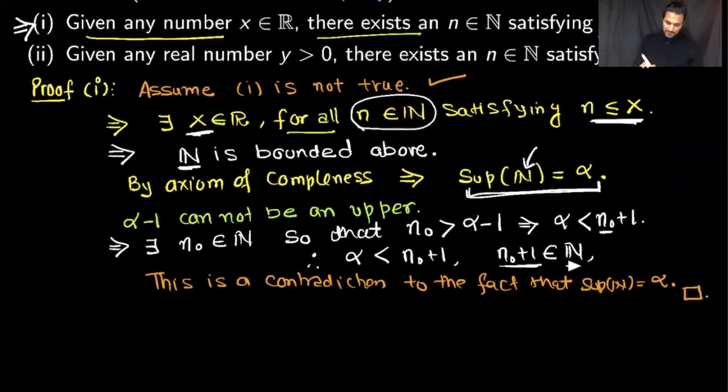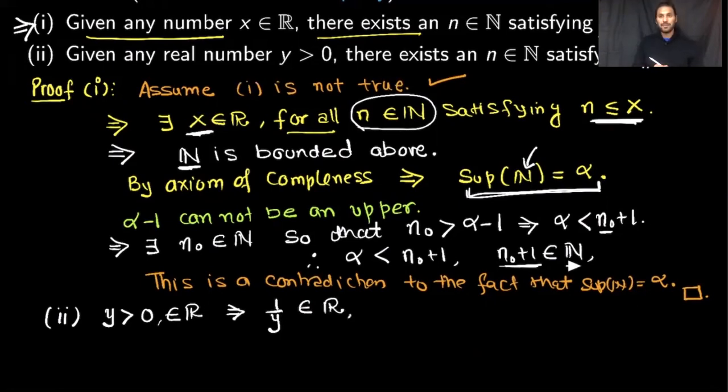Next, we will prove statement number 2. The proof of statement number 2 really depends on statement number 1. So what we have is a given real number y which is strictly positive. Since this number is strictly positive, we can compute the reciprocal of that number, and that will again be a real number. So this number exists and it will again be a real number because y is a strictly positive real number.